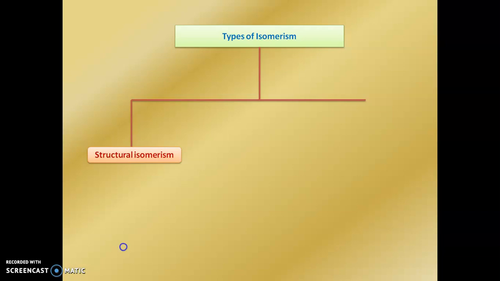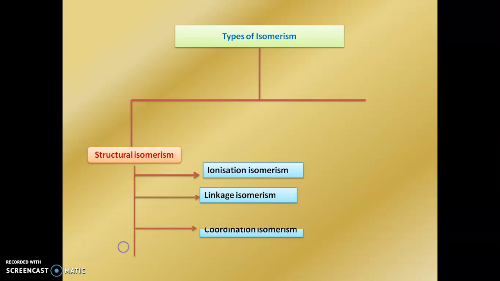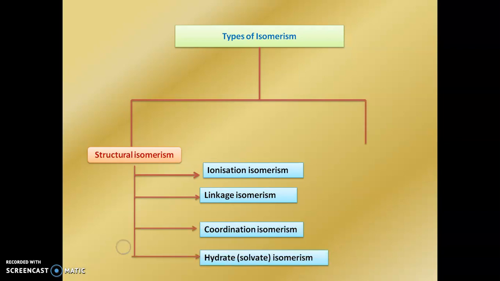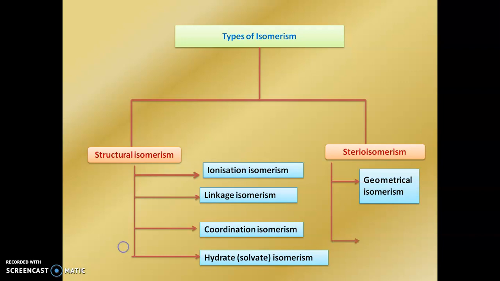First, we see structural isomerism. It is again divided into ionization isomerism, linkage isomerism, coordination isomerism, and hydrate or solvent isomerism. The second type is stereoisomerism. It is again divided into geometrical isomerism and optical isomerism. So we will see them one by one.